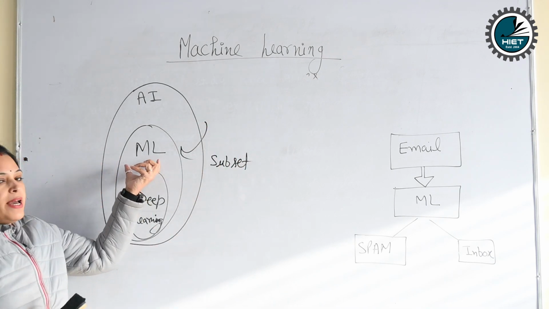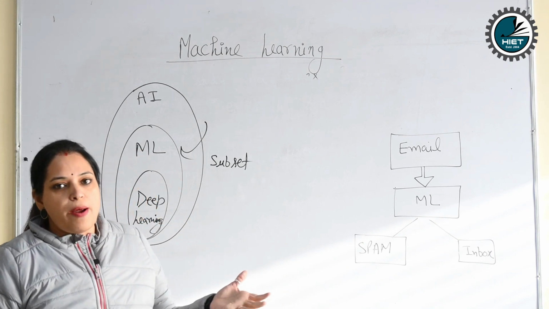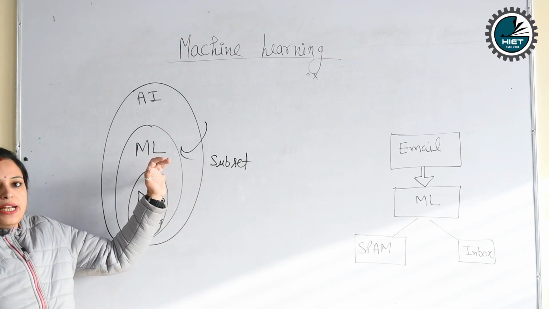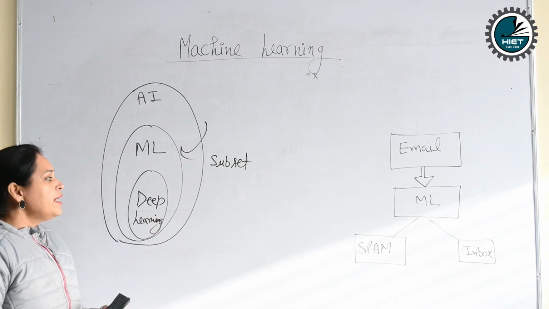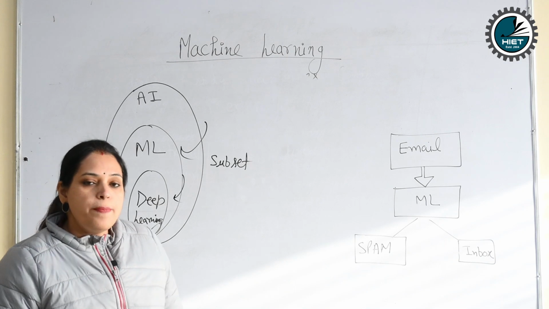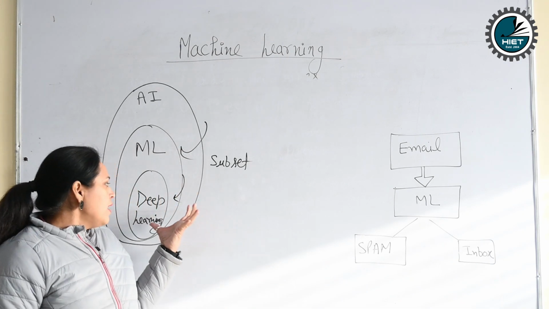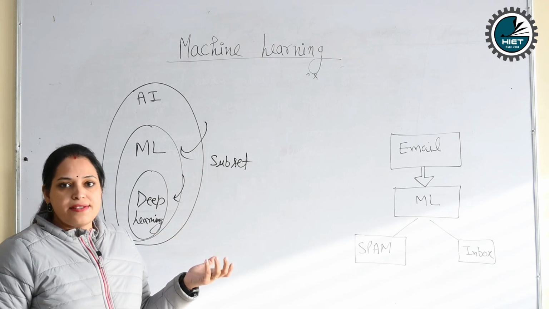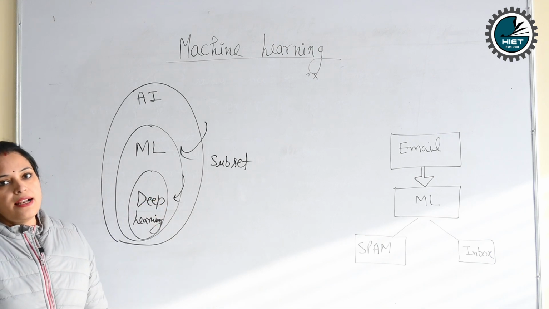In ML we have to train the system according to our requirement, and how to train our model. All these things we do in machine learning, as I have told already. And then the third is deep learning. Deep learning is a subset of machine learning. Nowadays deep learning is used mostly in the medical field. The best examples are the diagnosis of disease, X-ray, cancer disease. So deep learning is mostly used in the medical field.